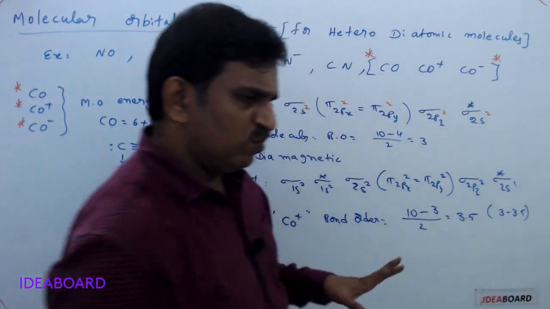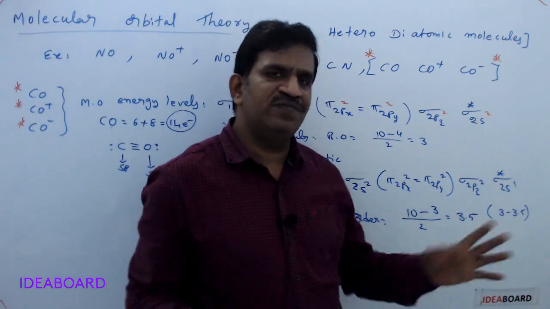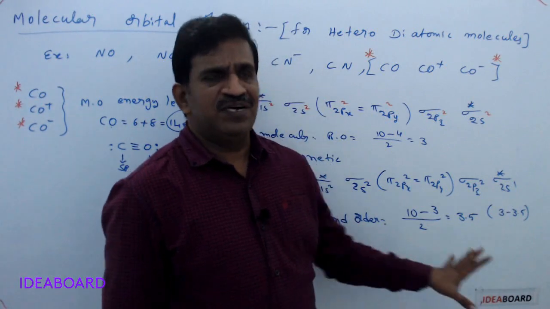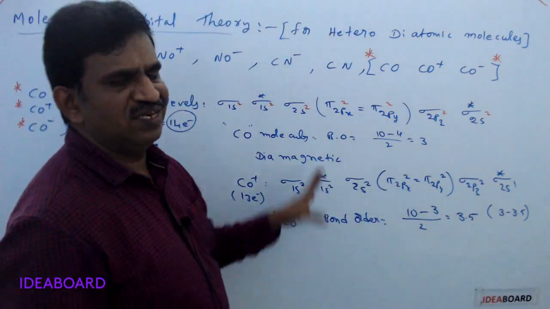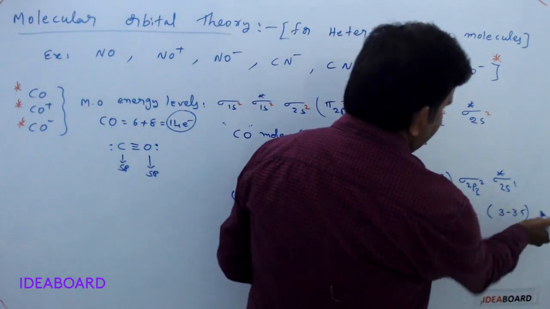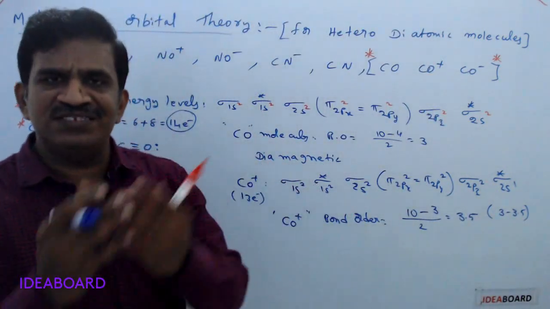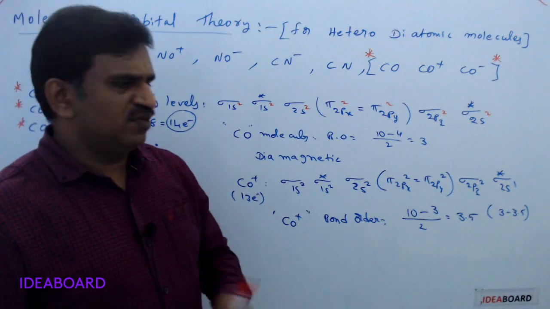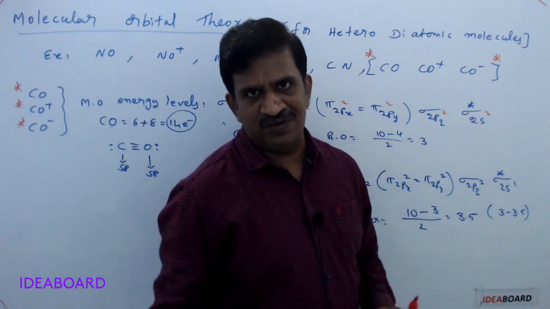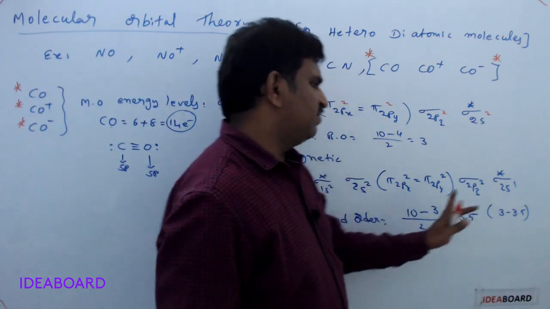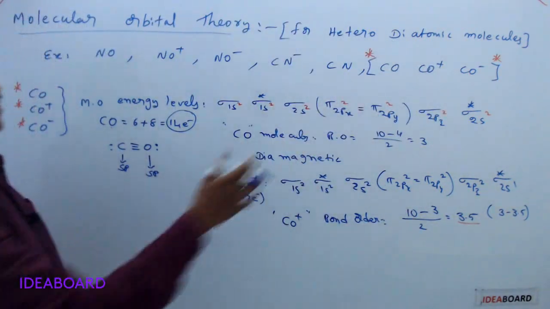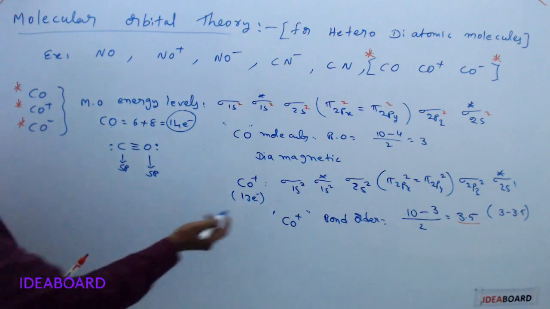Most of the books, if you refer in any material also, you will get bond order value 3.5. But as per the theoretical concept, you will get the bond order of 3 to 3.5. It is more than 3, less than 3.5. But in the options, if they are giving 3.5, you just write 3.5 only. Don't write any other option, you will go for 3.5 only. But practically it is between 3 to 3.5. That is for CO plus.